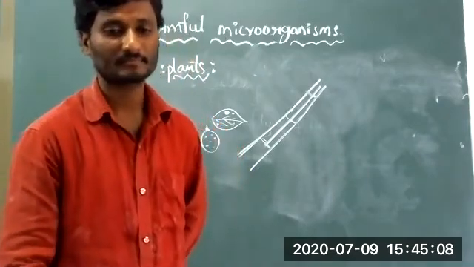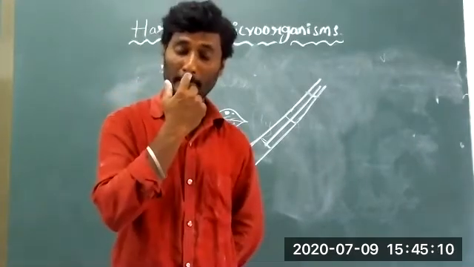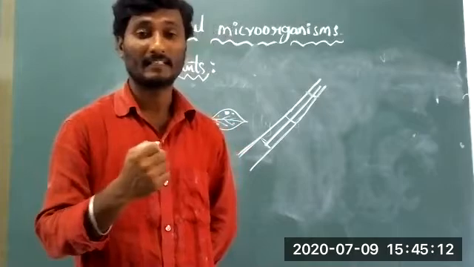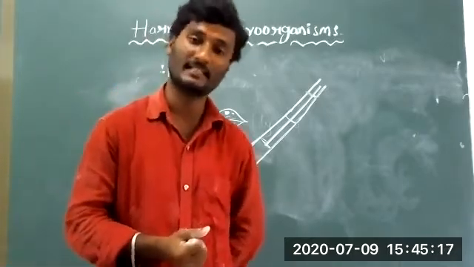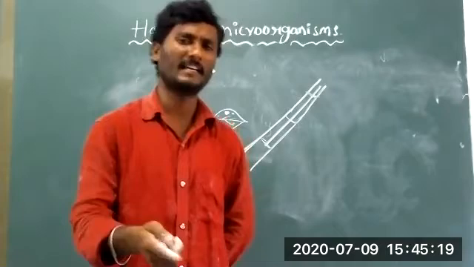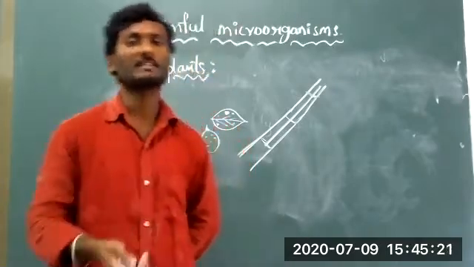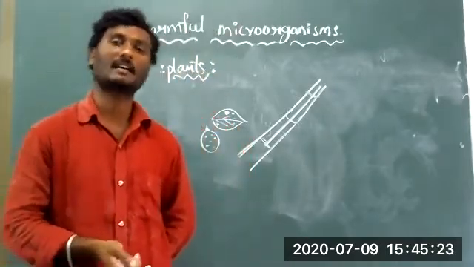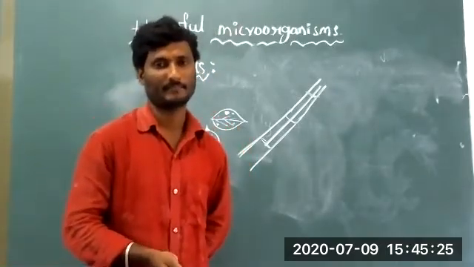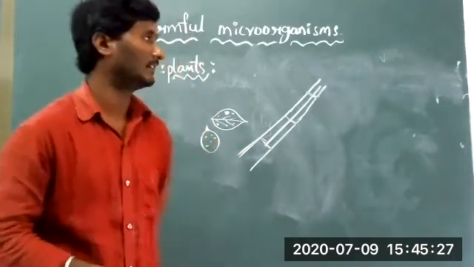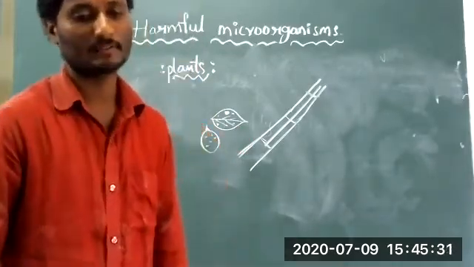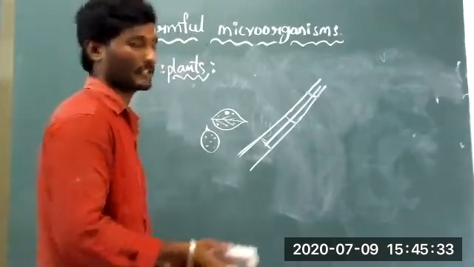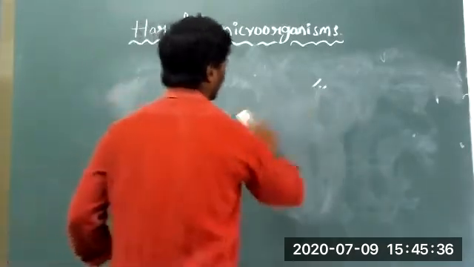Next, some types of diseases are caused by some type of fungus, some type of virus, some type of bacteria, and mainly fungi and virus. The farmers are getting several types of crop diseases. These are the plant diseases. Next, we will discuss the food preservation method.